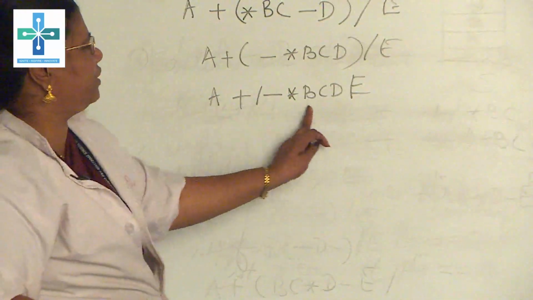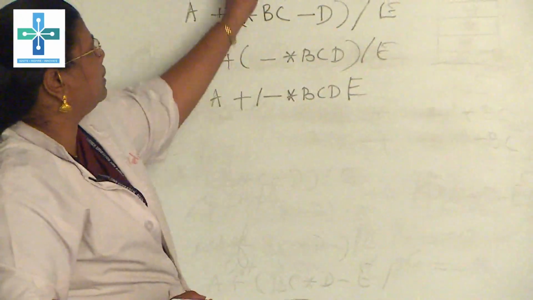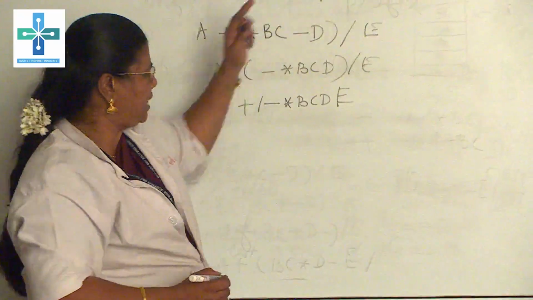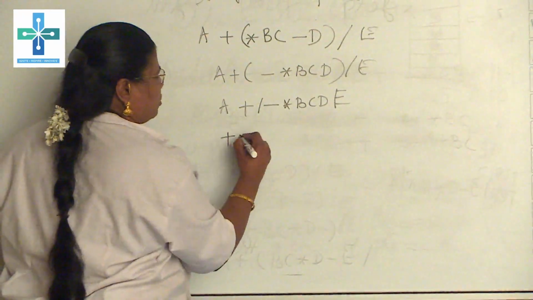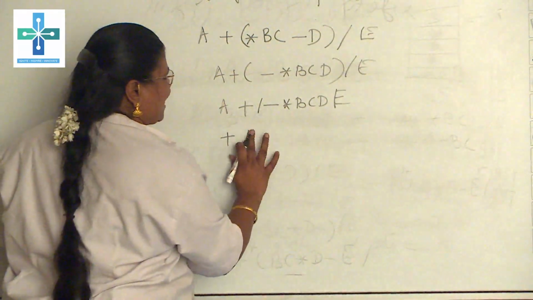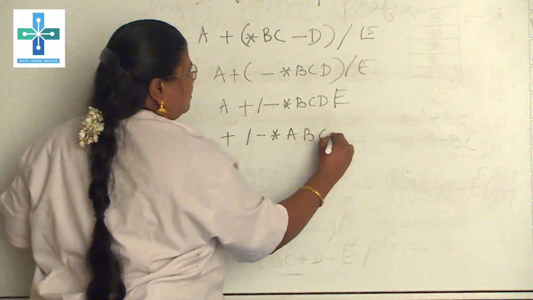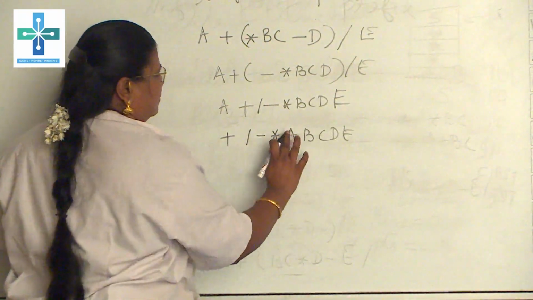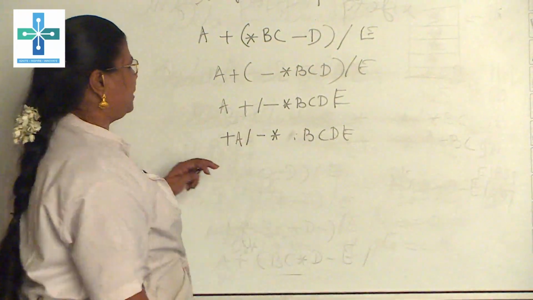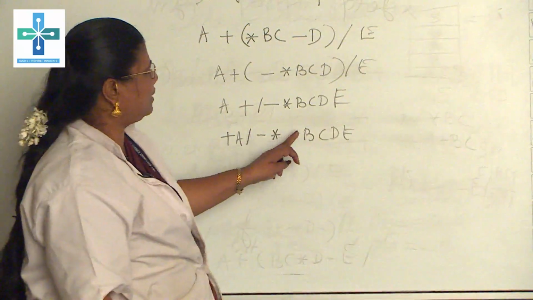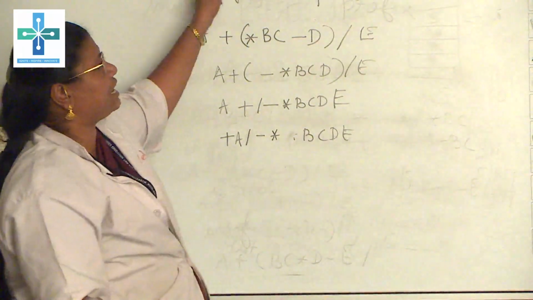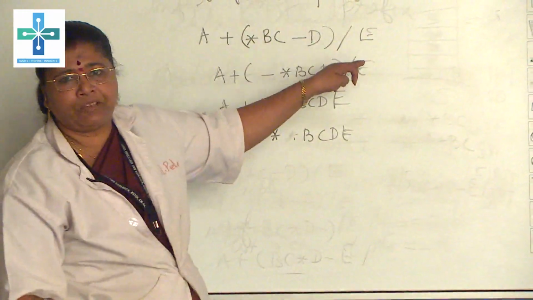Therefore this is going to be the prefix for B star C minus D slash E, and the next is this plus has to come in front. Therefore plus slash minus star A B C D E, and this A has to come here. Therefore here plus A slash star B C D E. This is the conversion from infix to prefix.